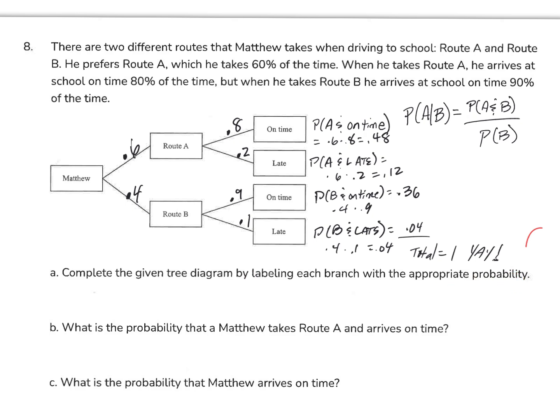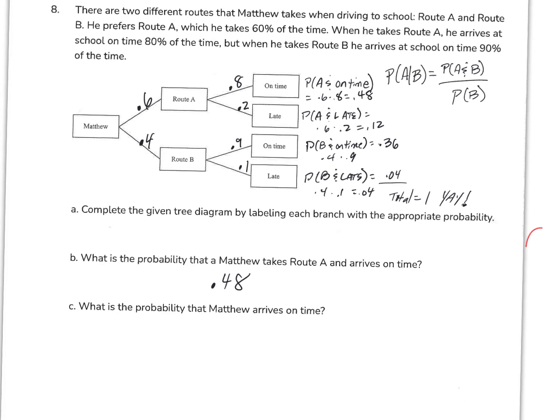So now I've got all my probabilities laid out, and then we're going to complete the given tree diagram by labeling each branch and completing the probabilities. So I went ahead and did all that, and I made sure the total was 1. Yay, it worked. Okay, what is the probability that Matthew takes Route A and arrives on time? So if I go Route A and arrives on time, that's 0.48. So I've already calculated it. If you show your work there, you don't need to show it again. It's 0.48.